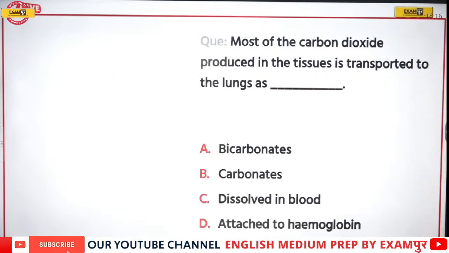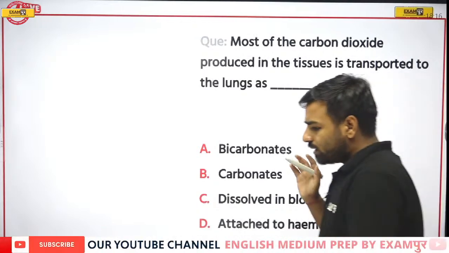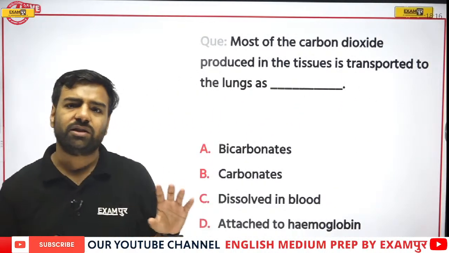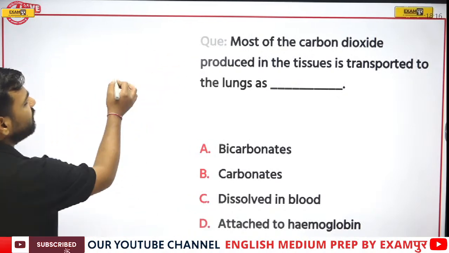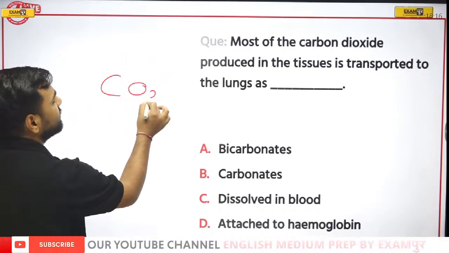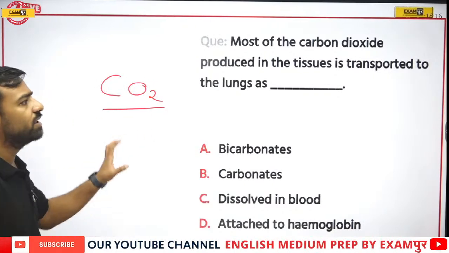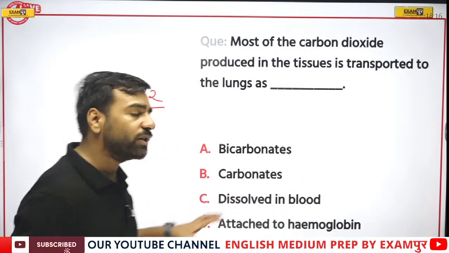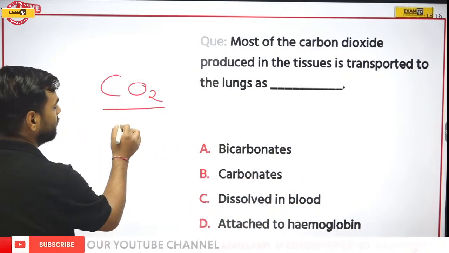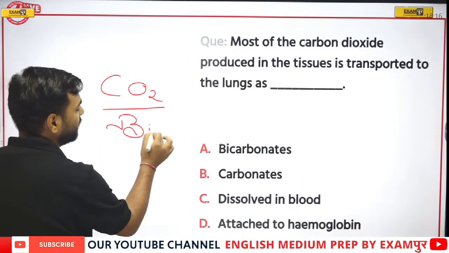Now, most of the carbon dioxide produced in the tissues is transported to the lungs as what? This is the question, which is again from the previous year examination. Remember, whenever we are talking about CO2, that is carbon dioxide, which is produced in the tissues, when transported to the lungs, it is transported in the form of